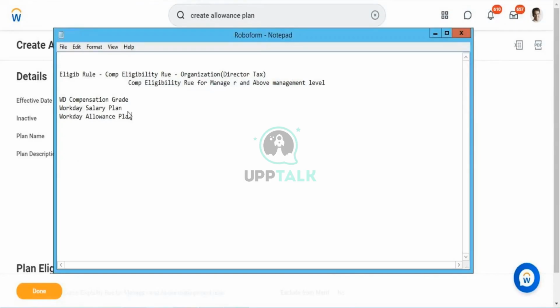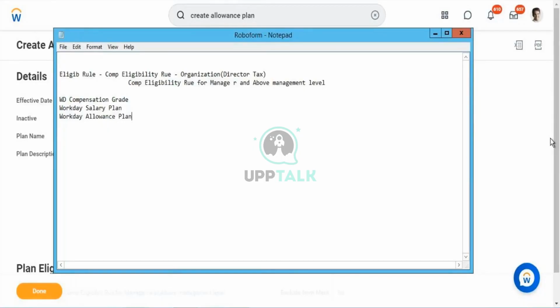This will be creating the compensation plans like that. We have a number of plans, stock plan, merit plan, and all, you'll be defining like this, and you'll be specifying whatever eligibility rule that you want that particular plan to be applicable for. Now we have an eligibility rule. Now we have a compensation plan created. What is our next step?